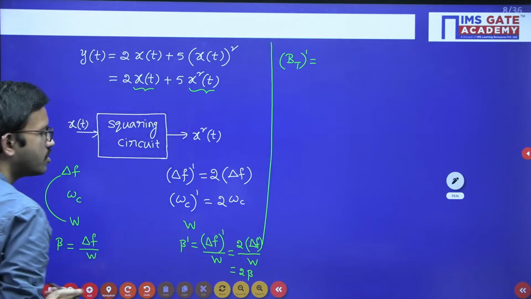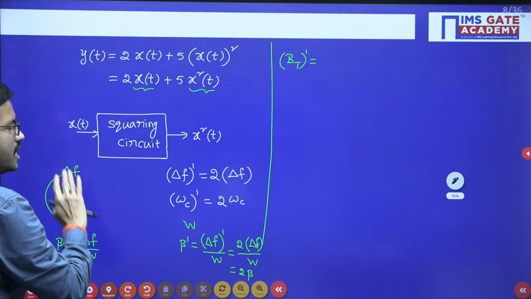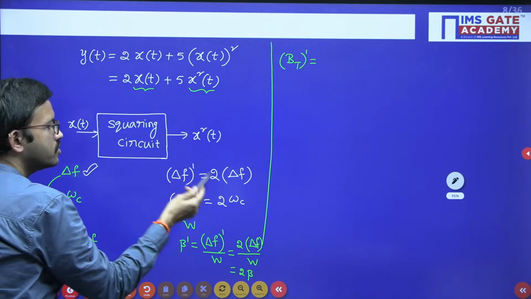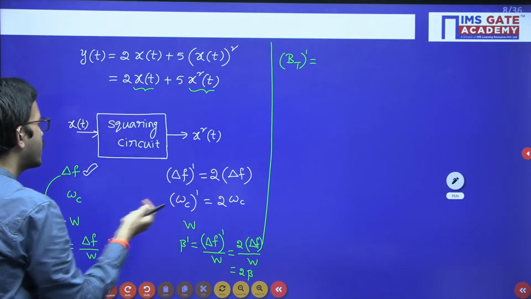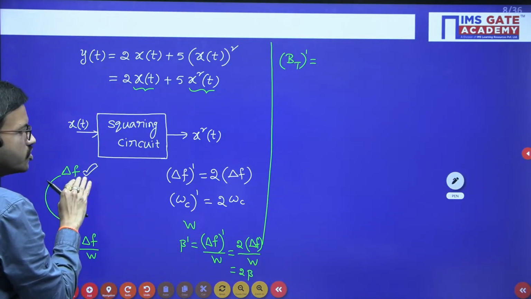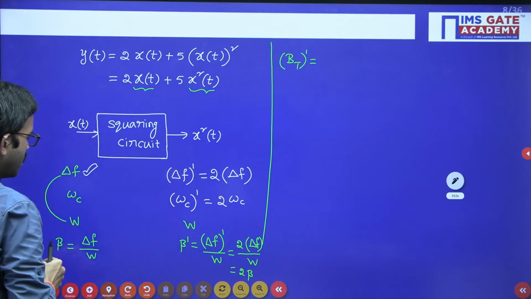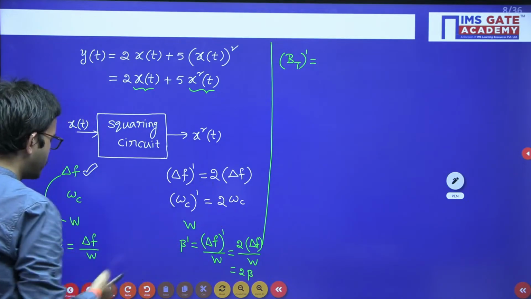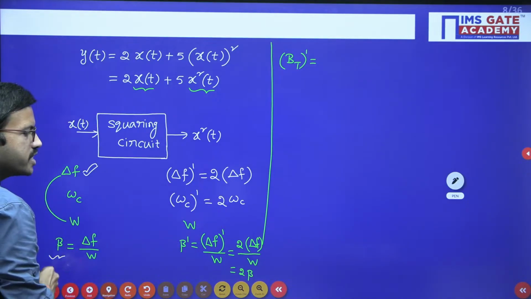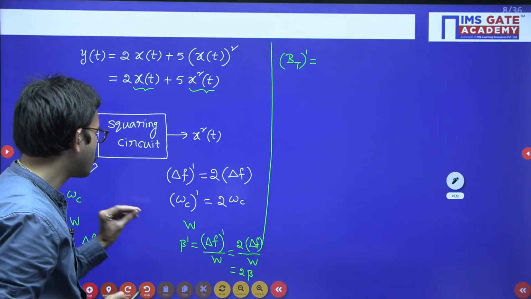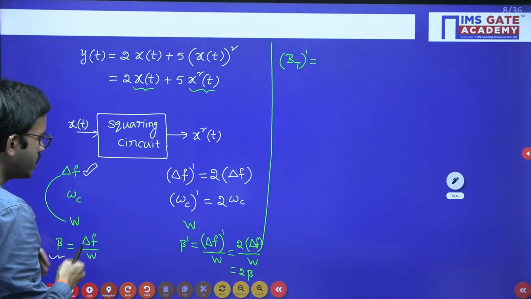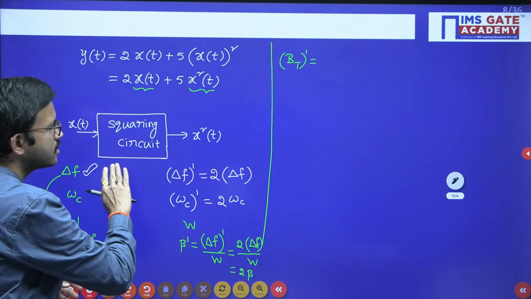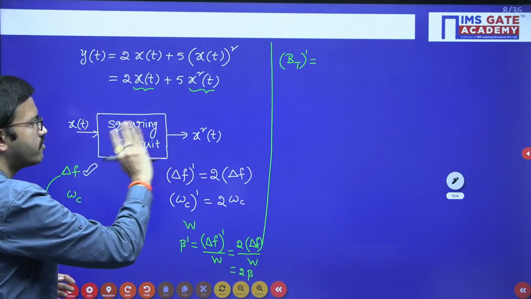So what is your observation? Whenever we are passing any FM signal through a nonlinear device, the frequency deviation is going to get scaled by a factor of n. Whatever earlier frequency deviation you had, it is getting multiplied by n times. Similarly, the carrier frequency also gets scaled by a factor of n. And regarding modulation index, that is the main purpose. We want to increase or multiply the original beta value by n times, so for that reason we are passing through the square law device or any power n circuit.